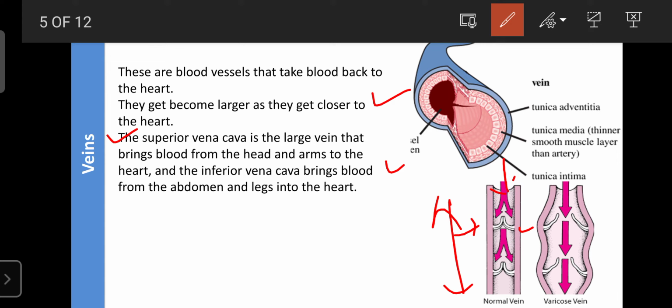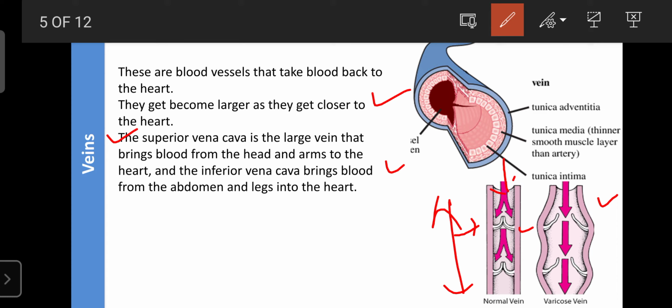If any valve malfunctions, then that vein can swell out easily. If your father or mother is a farmer, or your mother is a housewife working or sitting in a single place, you can watch their legs. In the leg they will have swollen blood vessels, which you can easily observe.